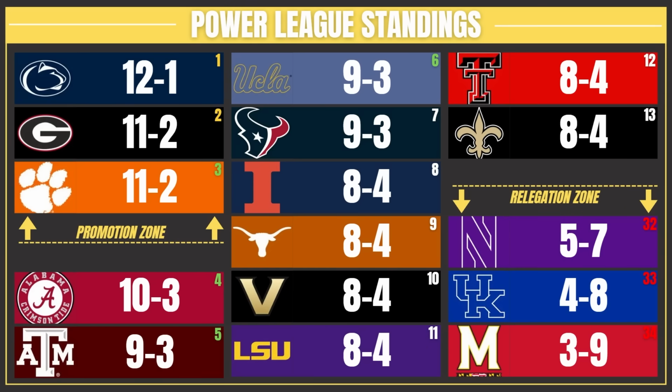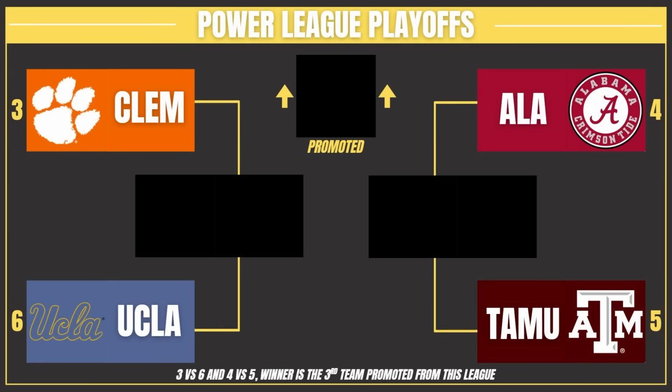Yeah, here are the Power League standings. Penn State and Georgia are the two for sure promoting teams. The third spot will come down to Clemson, Alabama, Texas A&M, and UCLA. The Texans and Saints are both on this graphic as they finished 7 and 13 respectively. No Bengals in sight, but the relegating teams will be Northwestern, the first SEC team today, Kentucky, and Maryland, finishing 3 and 9. So Clemson versus UCLA and Alabama versus A&M. Let's see who joins Georgia and Penn State in the next league.